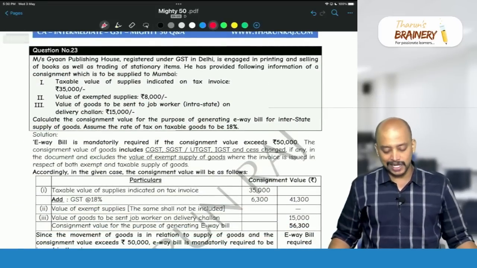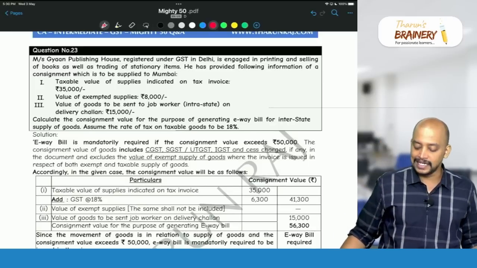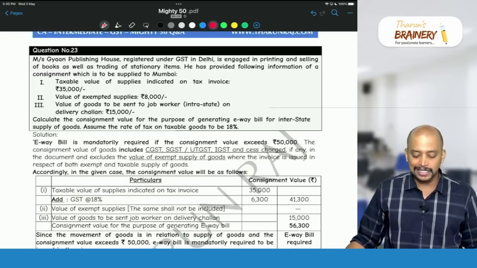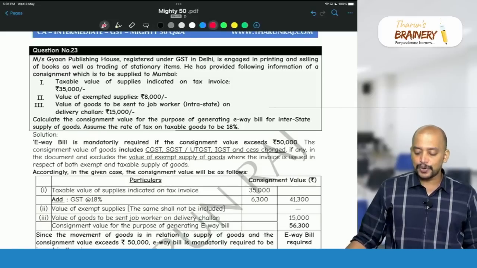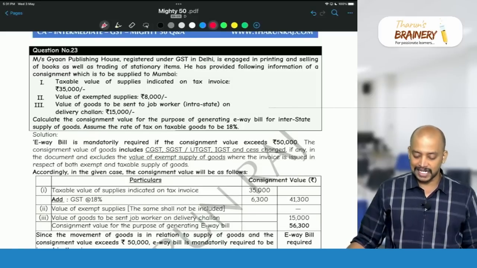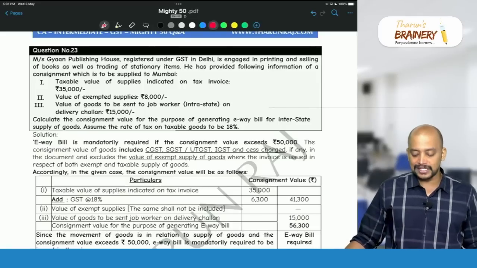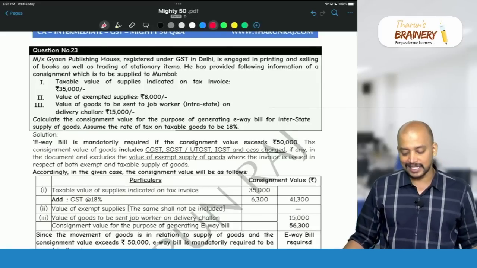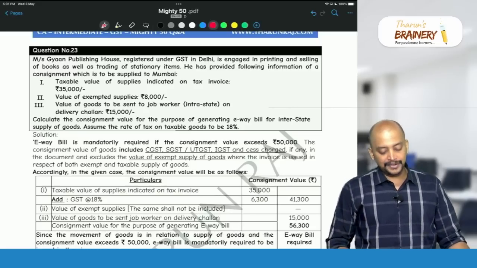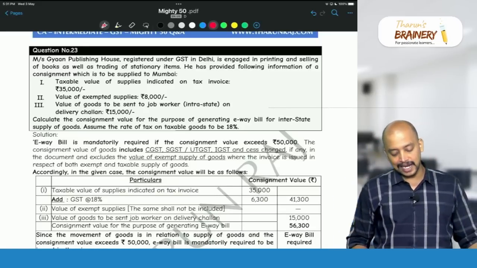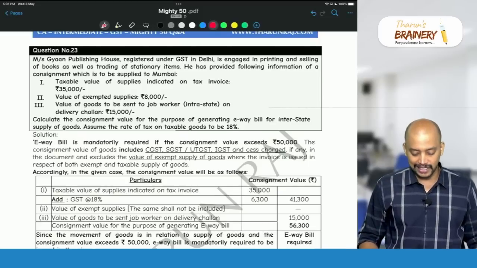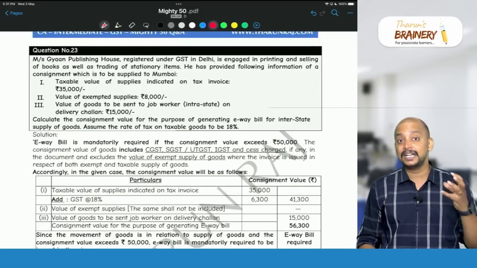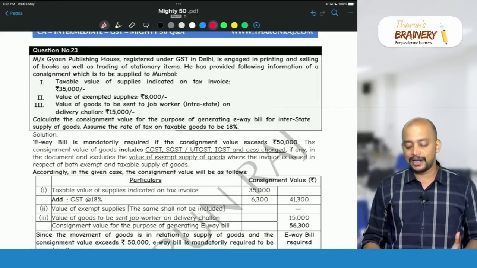Then next one, question number 23. Messrs. Gyan Publishing House, registered under GST in Delhi, is engaged in printing and selling of books as well as trading of stationery items. He has provided the following information of a consignment which is to be supplied to Mumbai. Taxable value of the supply indicated on tax invoice is 35,000 rupees. Value of exempted supply is 8,000 rupees. Value of goods to be sent to job worker on delivery challan, 15,000. Calculate the consignment value for the purpose of generating e-way bill.